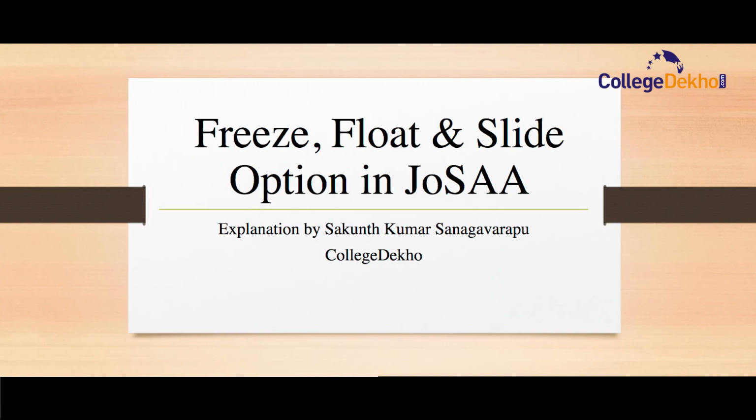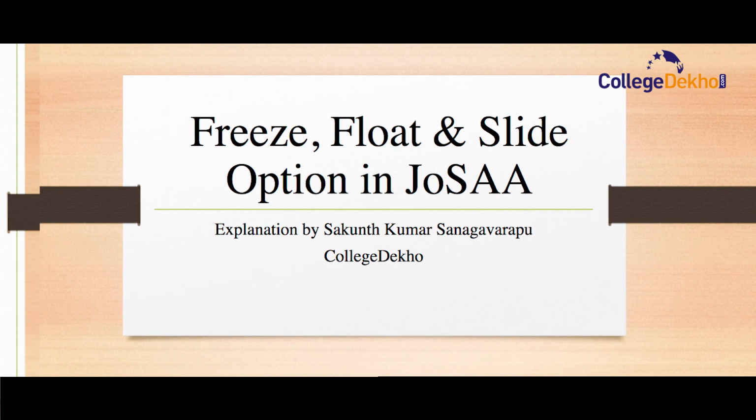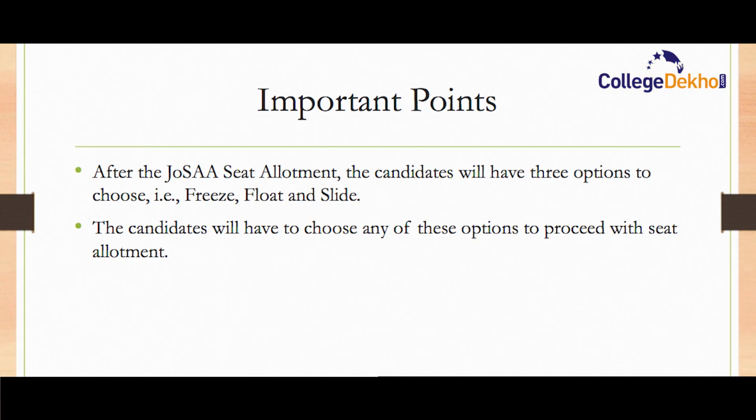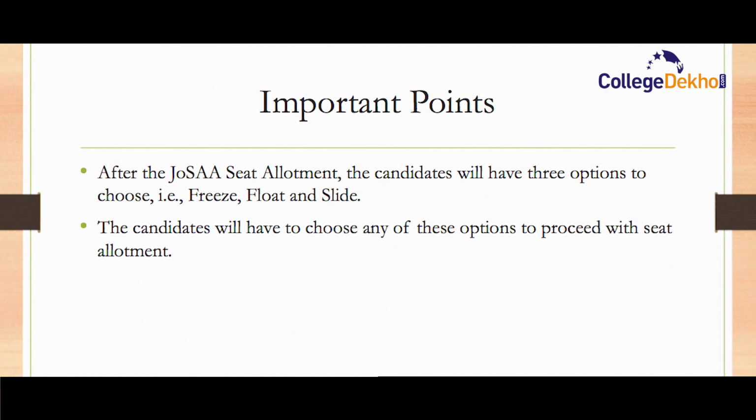In this video, we will do a quick analysis about freeze, float, slide option in JOSAA counseling. So after the seat allotment, the candidates will have three options to choose, that is freeze, float and slide. Before explaining about this, we need to know some important points. After the JOSAA seat allotment, the candidates will have three options to choose, that is freeze, float and slide. The candidates will have to choose any of these options to proceed with the seat allotment.